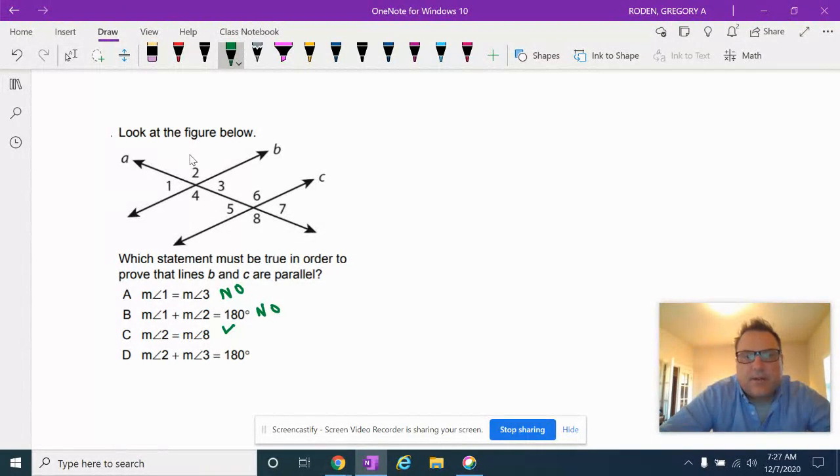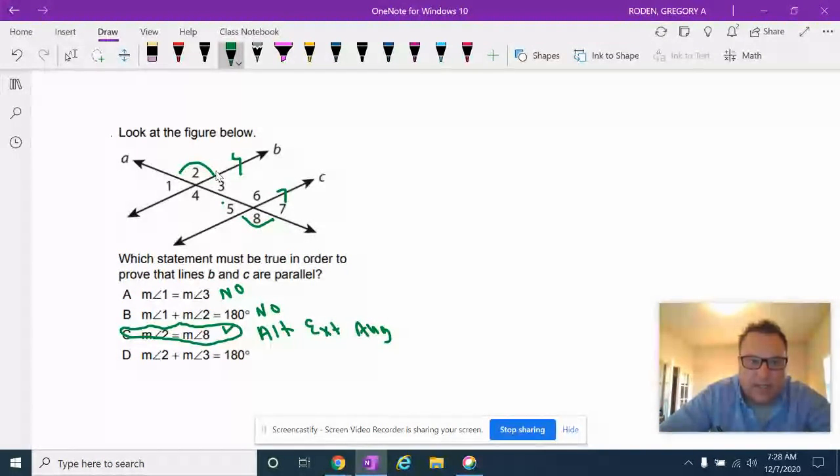Now that doesn't do me any good either because that's just a linear pair. So I think the one that is good is 2 and 8, because there's a theorem that says if alternate exterior angles are congruent, then lines are parallel. So that's the key one you want. This is alternate exterior angles.